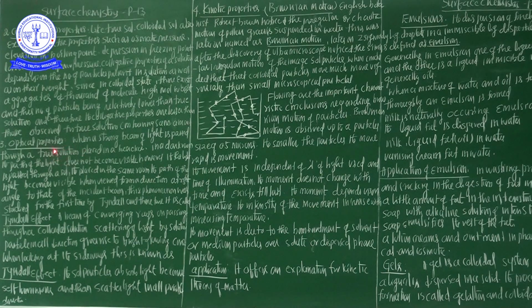Optical properties. When a strong beam of light is passed through a true solution placed in a beaker in a dark room, the path of the light does not become visible. However, if the light is passed through a colloidal solution placed in the same room, the path of the light becomes visible when viewed from a direction at right angle to that of the incident beam.